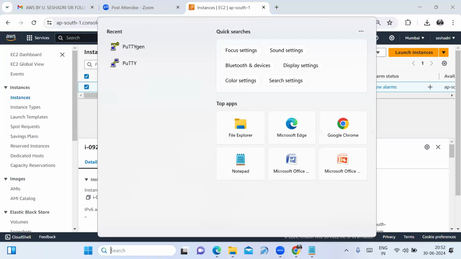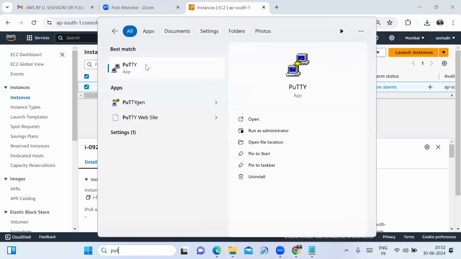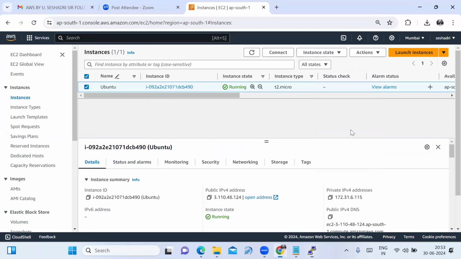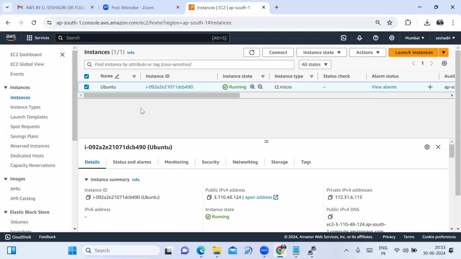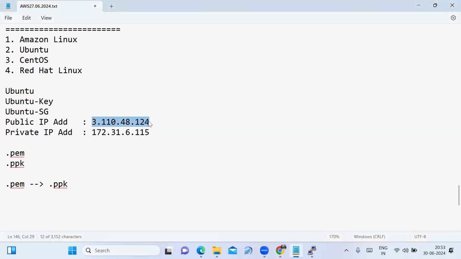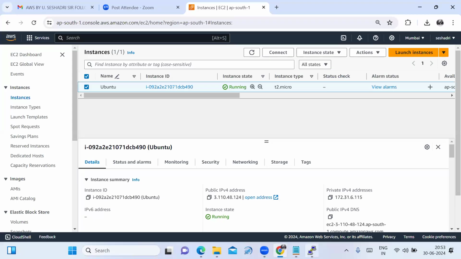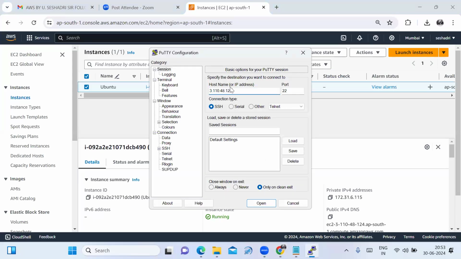For that, I have to open PuTTY. Now, you need to enter the host name or the IP address. The IP address is nothing but the public IP address. Where do you get the public IP address? In your AWS. That's why I copied the public IP address of the Ubuntu server. I copy this one and you need to paste it here in PuTTY.